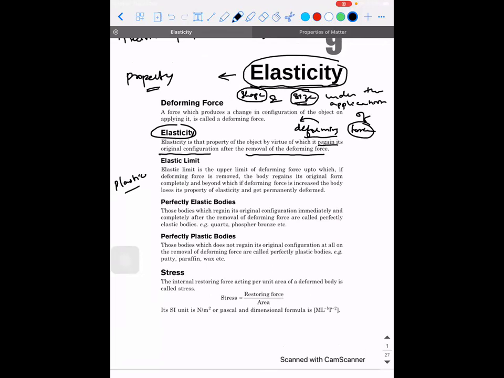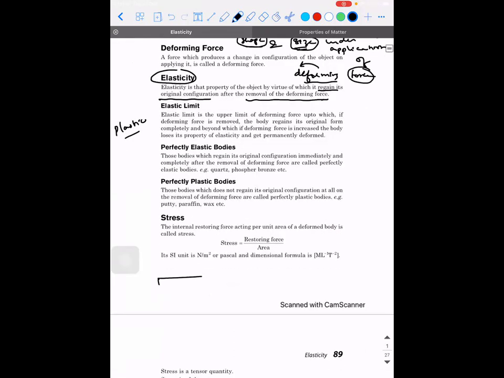Okay. Next. So when you talk about a deforming force, let's think of a material. Let's assume it's a small material made up of rubber. If I apply a force on it, then what is going to happen to it? If its original length is L, then there is a tendency of this material to have an increase in length by a value of delta L. Let's say the final length changes when you apply the deforming force. When you apply the deforming force, what is going to happen within the material which is able to make the material regain its original shape?